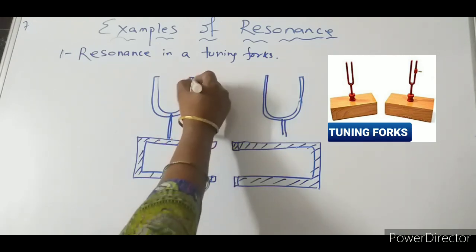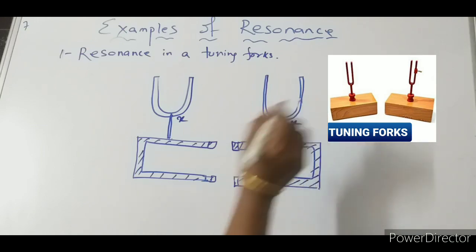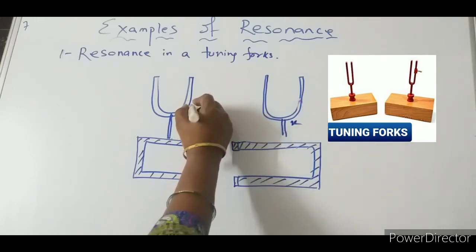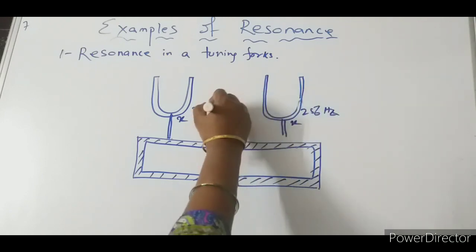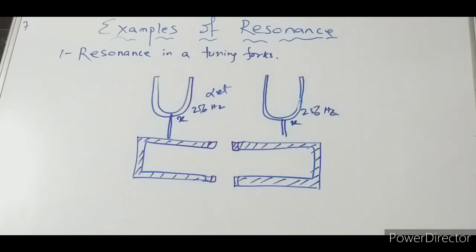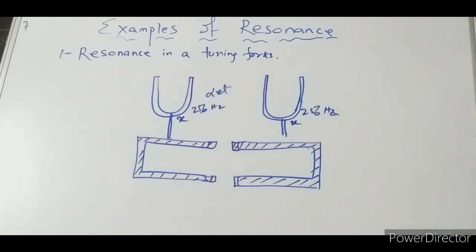Here let the frequency of the tuning fork be X. This one also X. You can take it as 100, you can take it as 256 Hz, whatever you take, both cases will have the same frequency only. Now what will you do? You take another tuning fork.